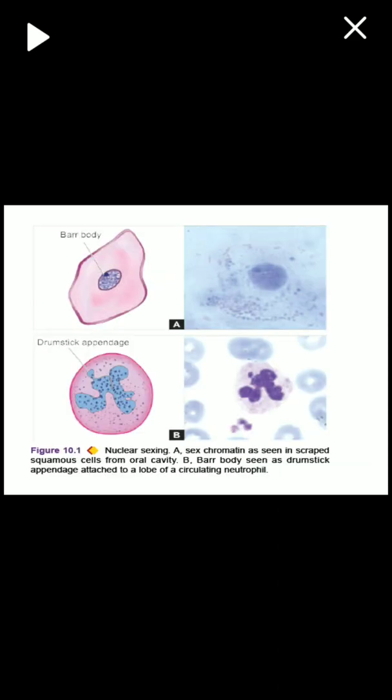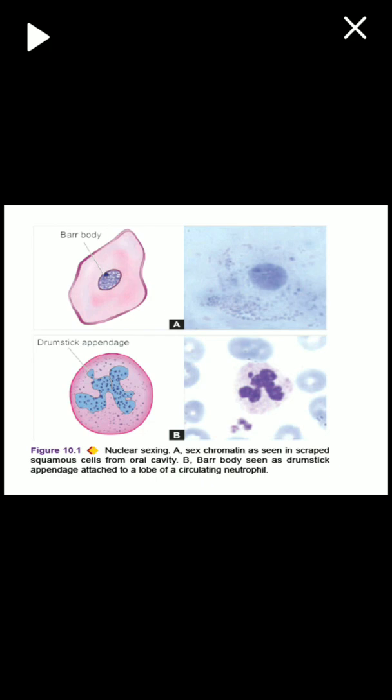So this is a diagrammatic representation. Above you can see a cell, it is a squamous cell. It is a polygonal-shaped cell with a central nucleus. In that nucleus you can see a blue dot which is attached to the nuclear membrane. This is called the Barr body. It indicates it is an inactivated X chromosome.